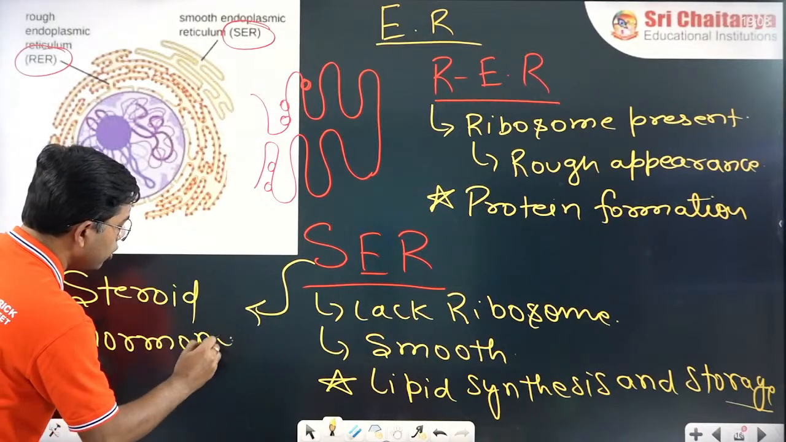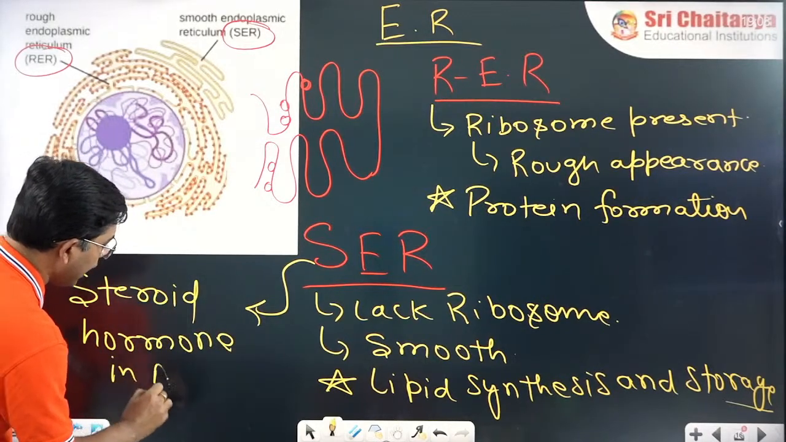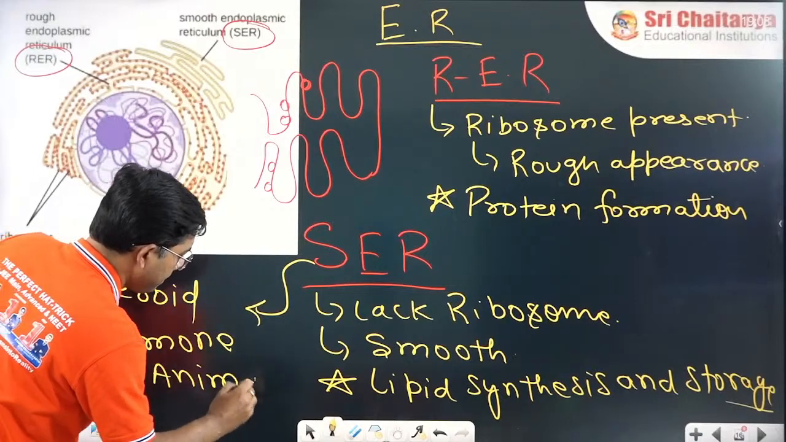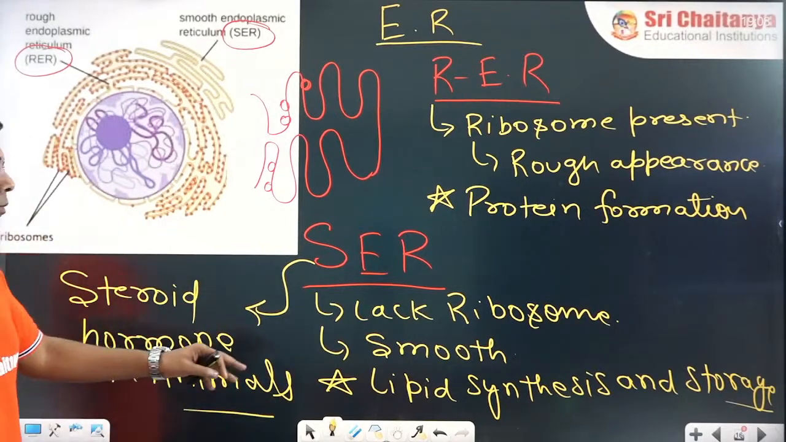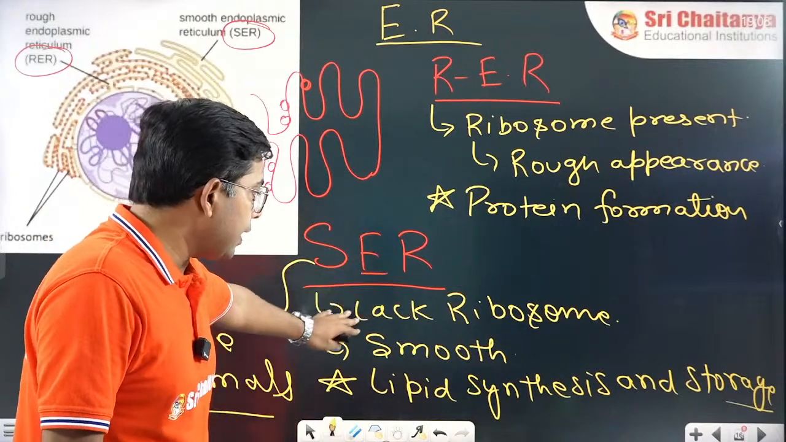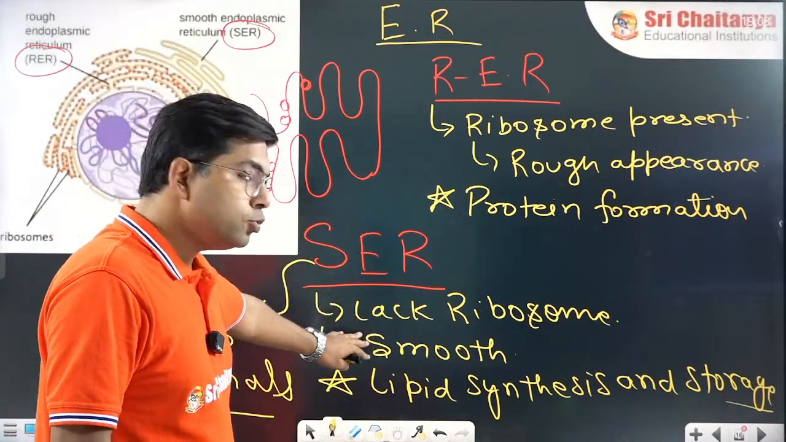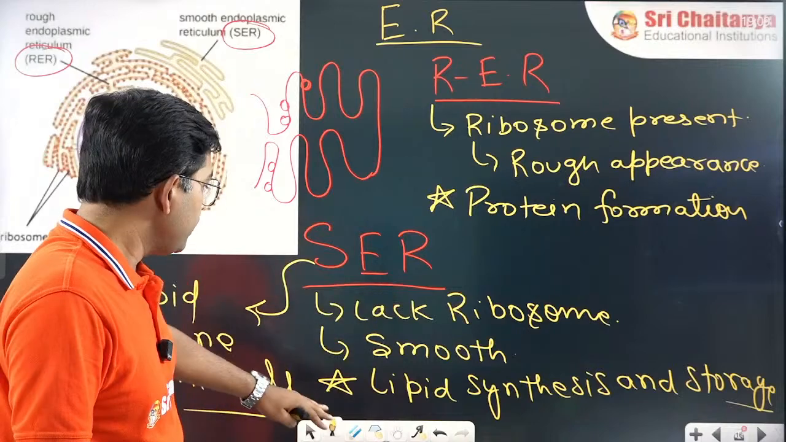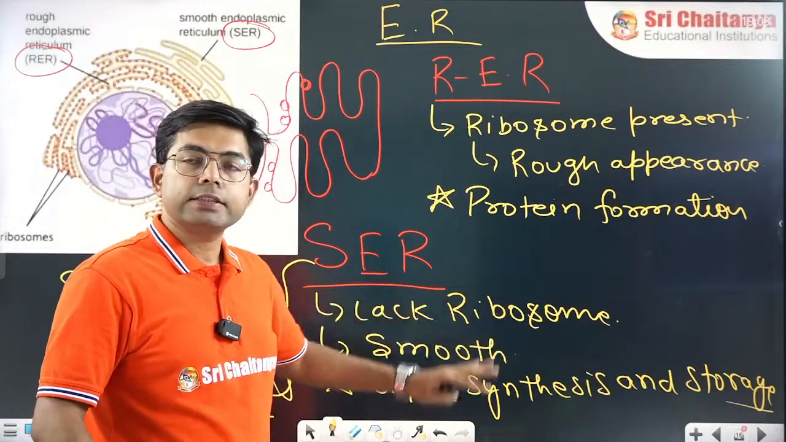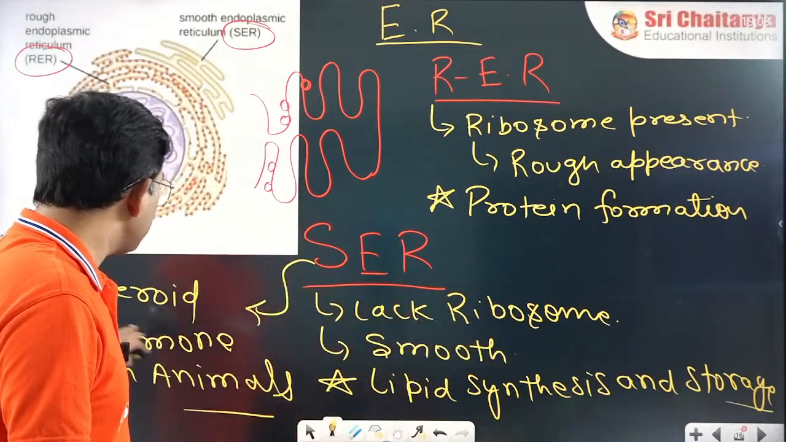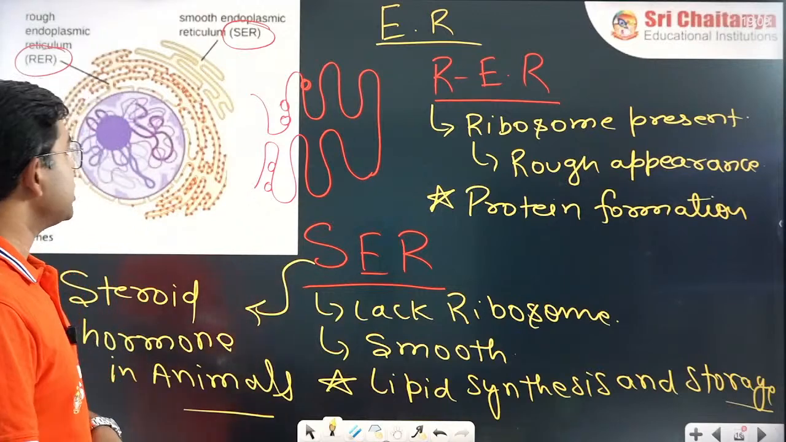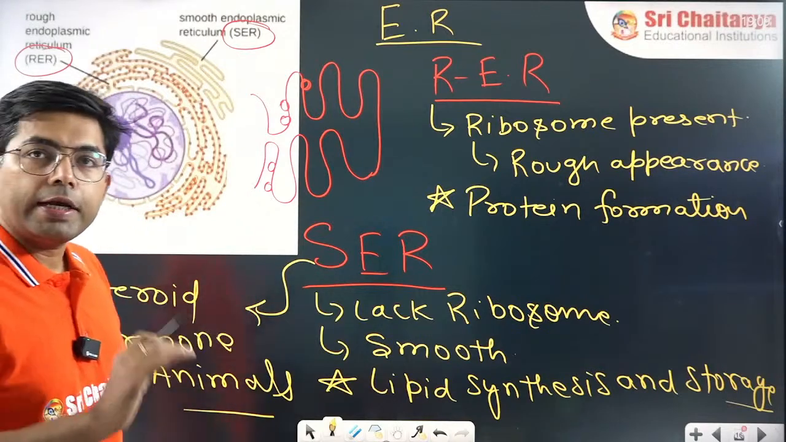A steroid hormone synthesis in animals. Clear? So SER lacks ribosomes. They are smooth because they lack ribosomes, and they are involved in lipid synthesis, storage, and steroid hormone formation in animals. Is this point clear to all?